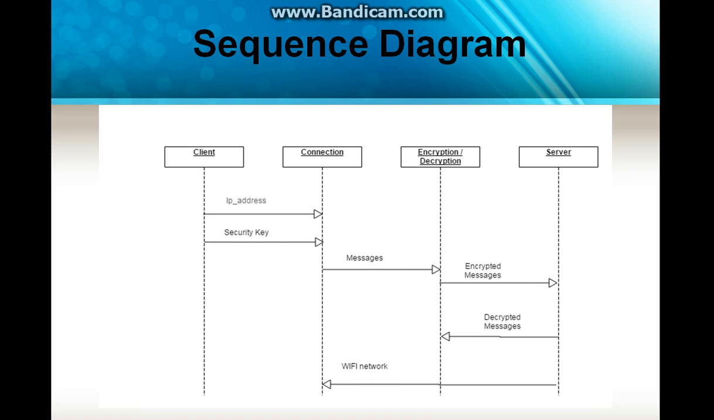And this is the sequence diagram. Here the client has the IP address. Through the IP address they see the Wi-Fi network present here. In the Wi-Fi, once they can access the IP address of the particular destination, they send the messages. Once they send the messages, the triple DES algorithm automatically encrypts the message, and at the destination it is decrypted in the Wi-Fi network.